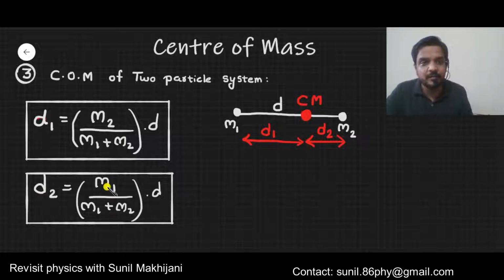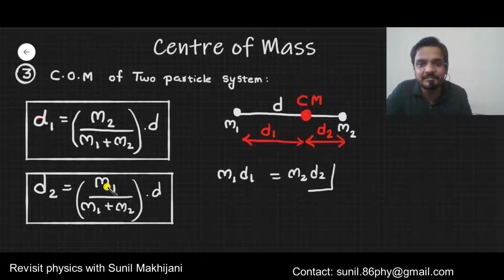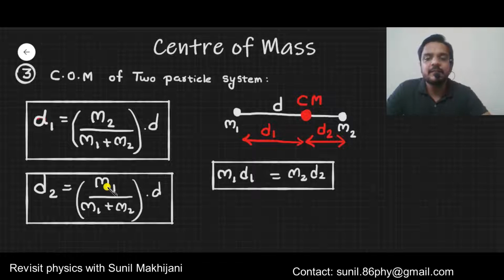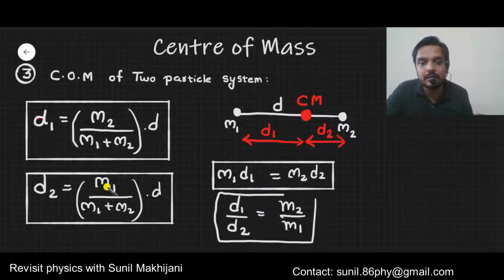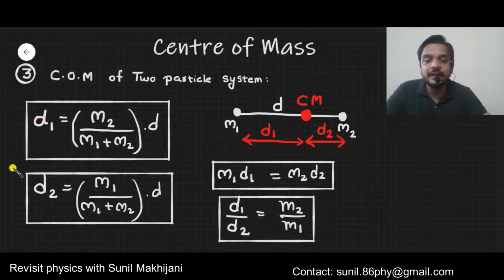In the formula of d2, m1 is there. Opposite things. From these two equations, on solving, we can also get the result that m1 d1 is equal to m2 d2. This we can easily find. This third equation can be written as d1 by d2 is equal to m2 by m1.